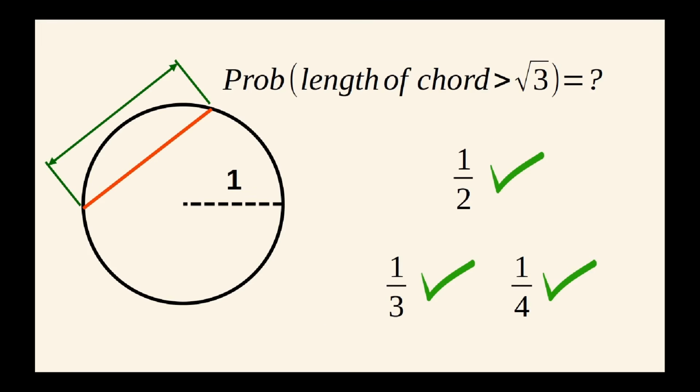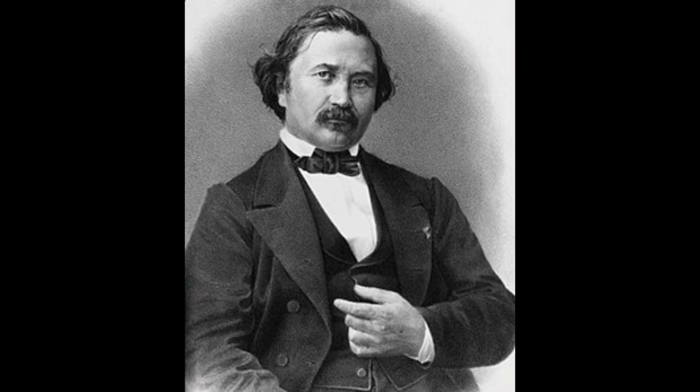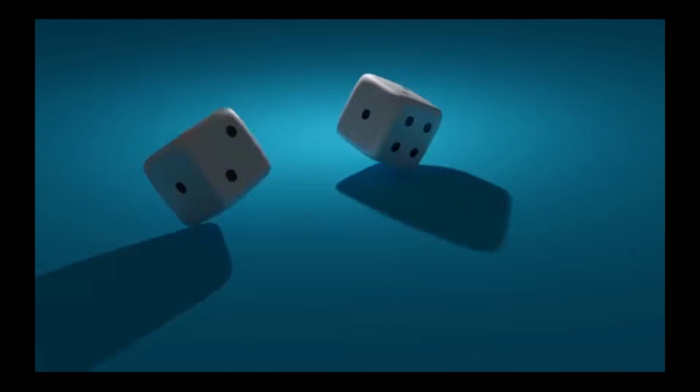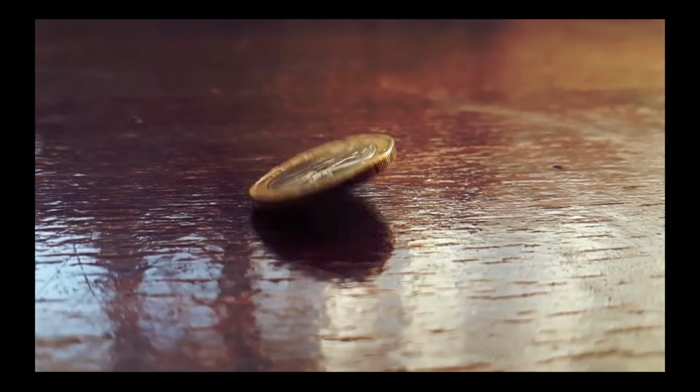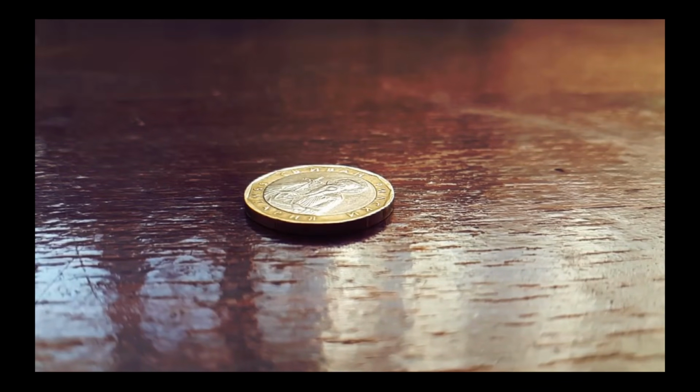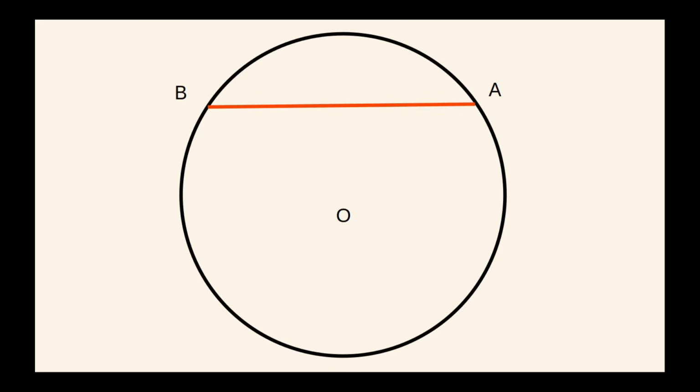So why do we end up with so many answers to the same problem? As mentioned earlier, this is known as Bertrand Paradox. In classical probability theory, when we deal with simple cases like rolling a die or tossing a coin, we rely on intuition and prior experiences to define equally likely events. But with a random chord on a circle, the situation is different.